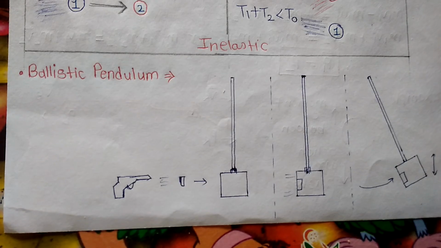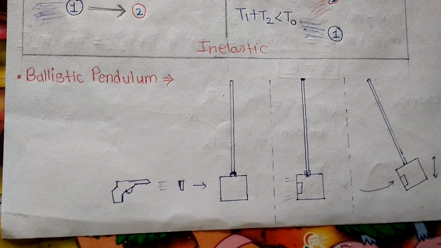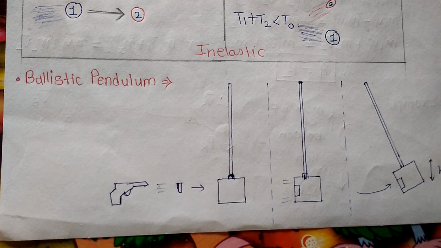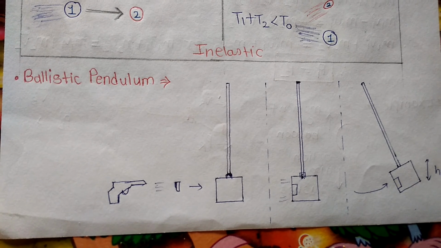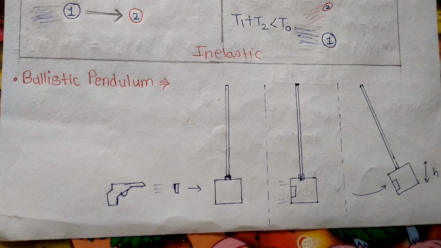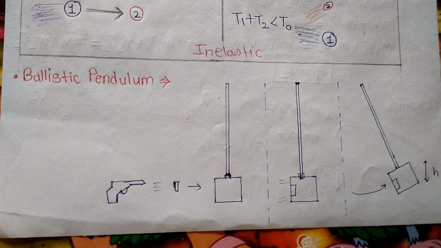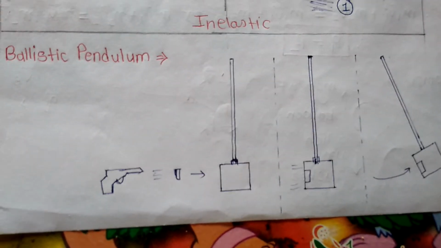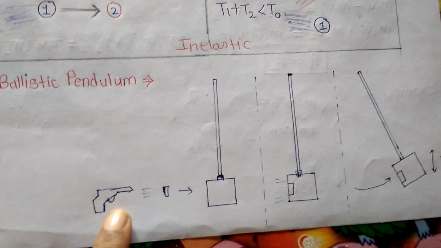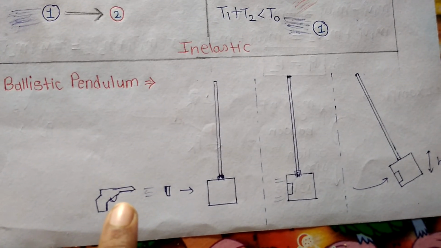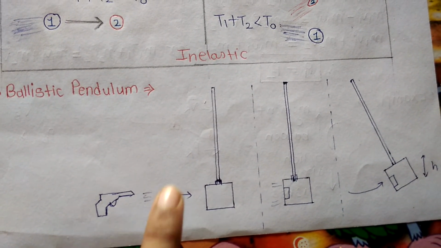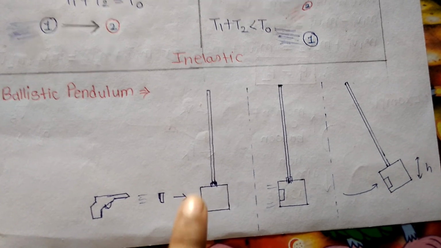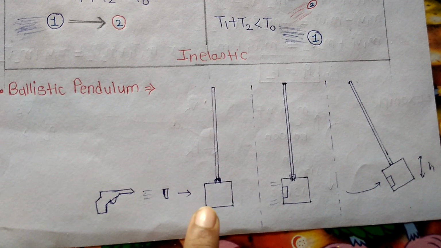An example of inelastic collision is the ballistic pendulum, a device in which a projectile such as a bullet is fired into a suspended heavy wooden block, a stationary block. See in the figure, this is a type of gun firing a bullet, and this is the stationary wooden block suspended here.